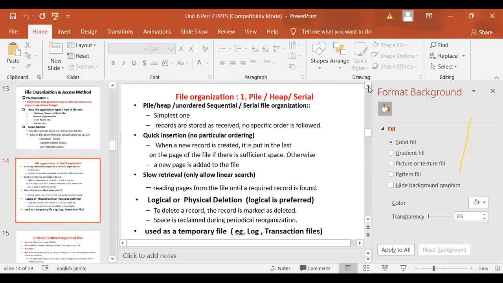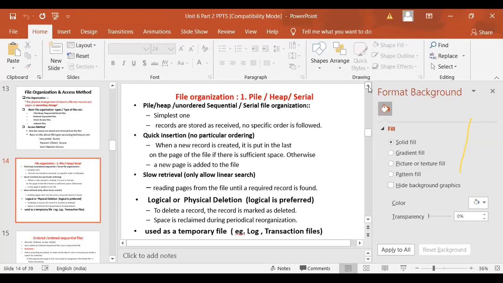Now the first file type is the heap, unordered sequential file, or mostly it is called a serial file organization. It is the very simplest one. As its name indicates, records are just dumped. There is no need to have your record of a fixed size. You can insert a record of any size in any order. As they are coming, we are just storing them in the file. So no particular ordering is required.